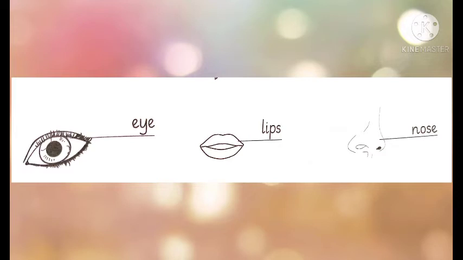So open your book Comprehension A, page number 50. Look at the second part of page number 50. Here we have 3 more parts of our body.